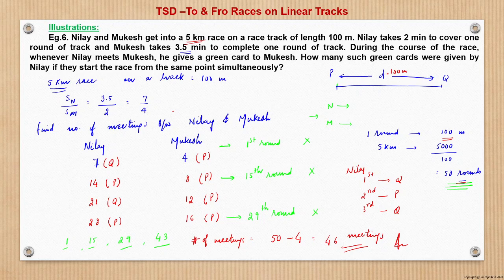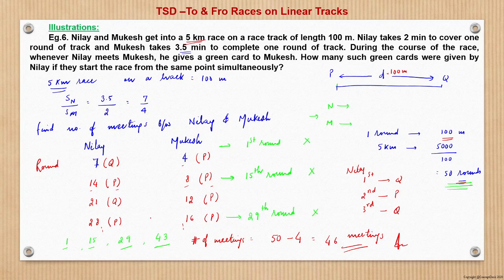Now, what does this mean? It means that Ninay is faster, and Ninay will complete the 50 rounds of the race first and he will win the race. So let us see from the perspective of the faster runner, which is Ninay. When Ninay completes the 7th round, by then Mukesh would have completed the 4th round. When Ninay completes the 14th round, Mukesh completes the 8th round. And at the end of each of the rounds, where the two runners are, I have written in brackets. Ninay would be at Q, Mukesh would be at P. In the second one here, it is at P, both are at the same end.